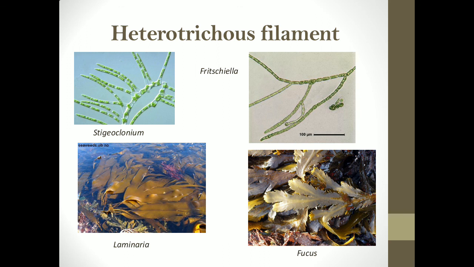Now these are some of the examples of organisms that show heterotrichy, like Stigeoclonium, Fritschiella, Dictyota, Laminaria, Fucus. Almost all the brown algae show this kind of heterotrichy. Many of the red algae and green algae also show heterotrichous filament. In some members, the heterotrichy may be so advanced that they will look like very huge plants, but they are actually algae or they have a thallus structure.